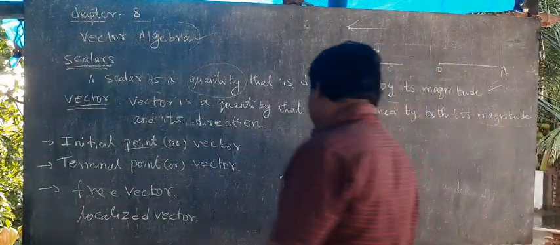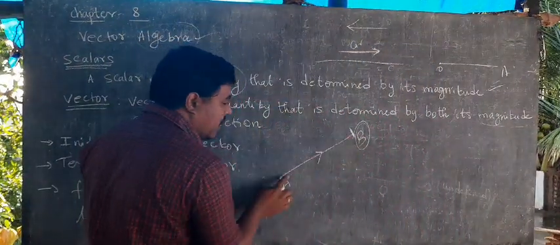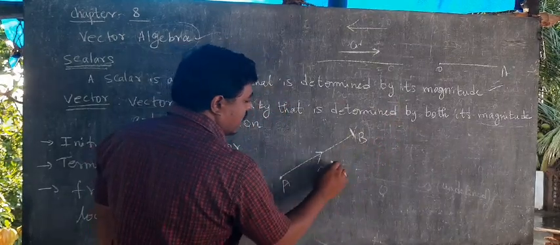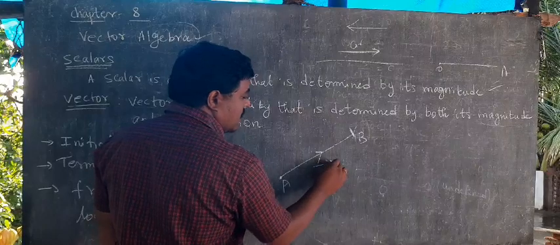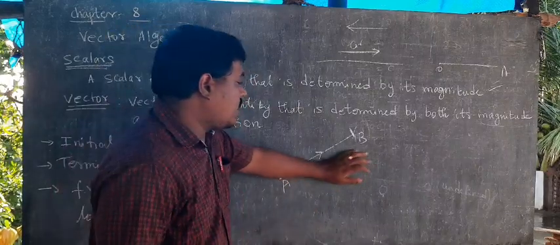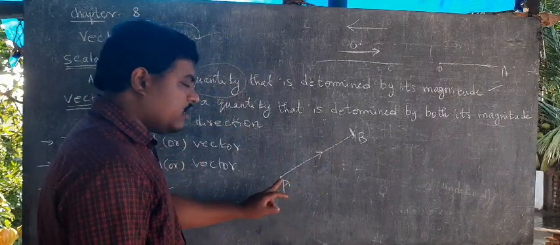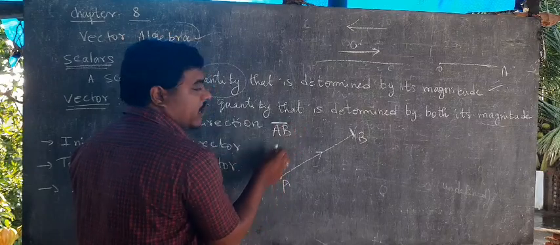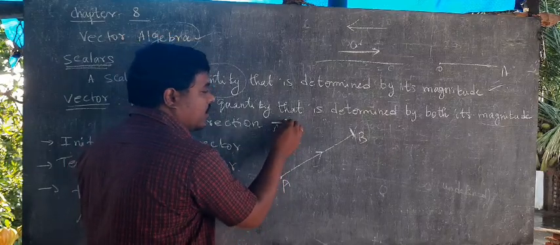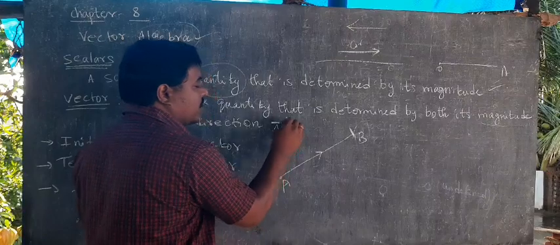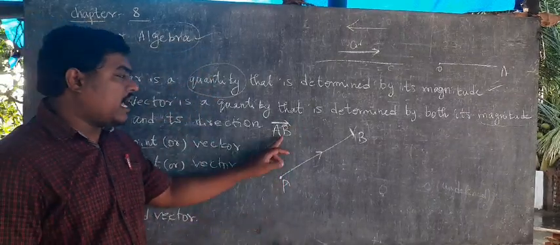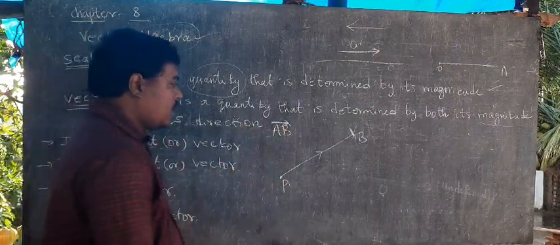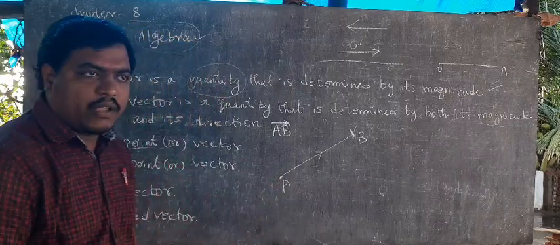How do we denote this? A to B only. A to B we write. How do we write it? One line drawn. I denote this as vector AB, right? Vector AB means on top of AB we have to draw one line and then one arrow mark. Like this we have to write vector AB. How we have to write it means vector AB, right? If no given name is there, we write vector AB.